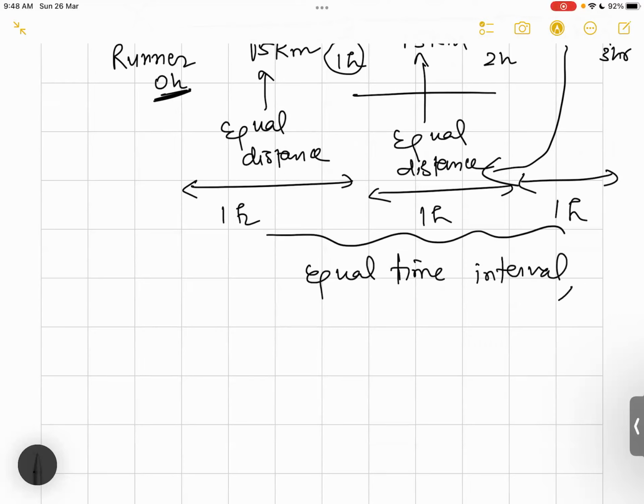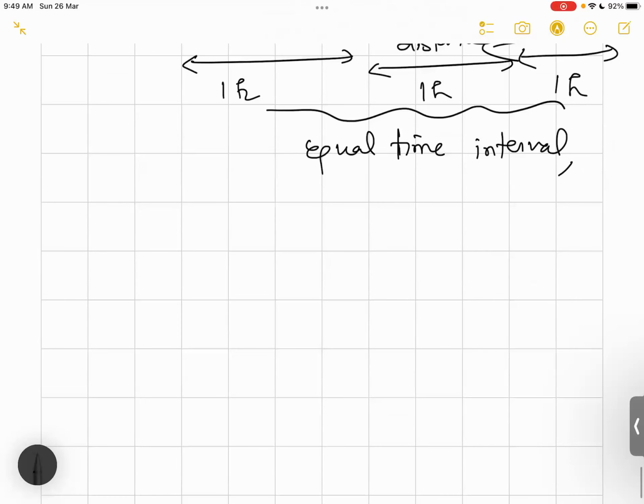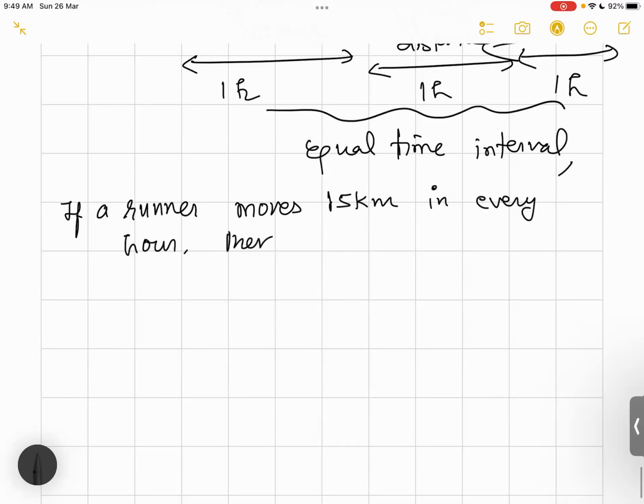So this is what uniform speed is, and this is an example of it. If a runner moves 15 kilometers every hour, then the speed of the runner is uniform.